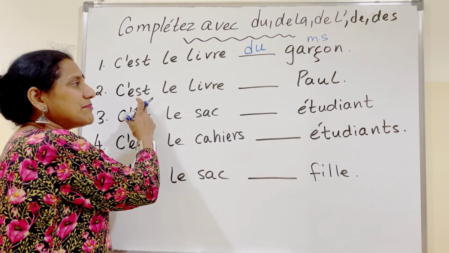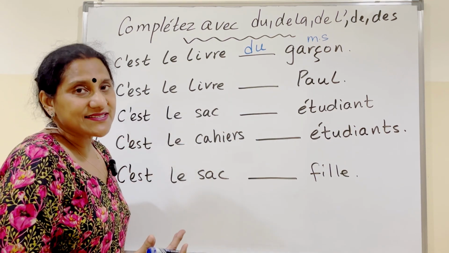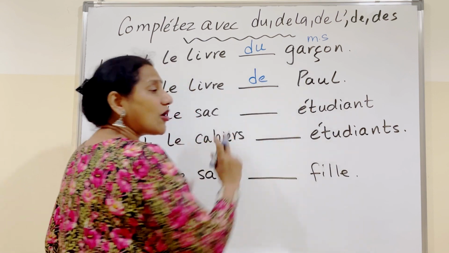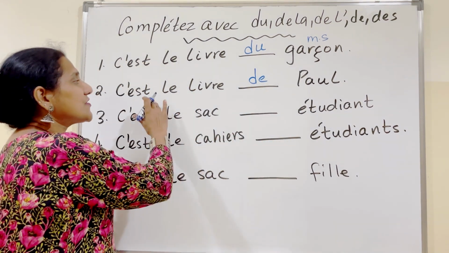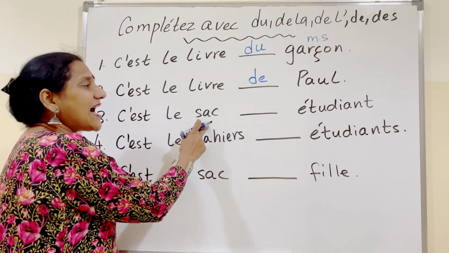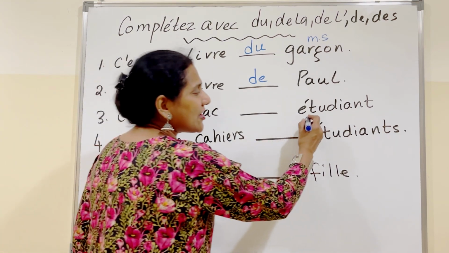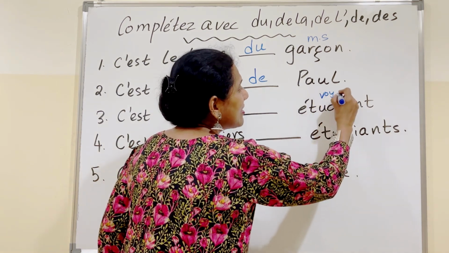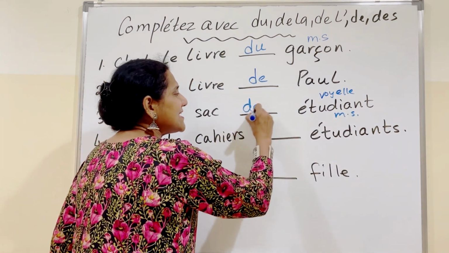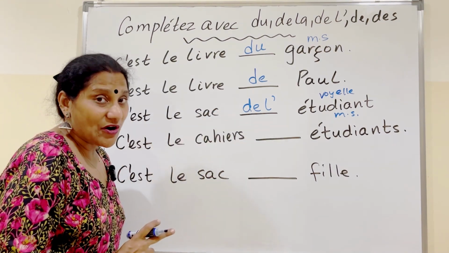Now we've taken the same example to understand this. C'est le livre dash Paul. This is the book of Paul. That is, this is Paul's book. So Paul is a proper noun. So we cannot say of the Paul. We have to say of Paul. So this is the textbook of Paul. C'est le sac dash étudiant. This is whose bag? The student's bag. Étudiant begins with a vowel and it's a masculine singular noun. So because it begins with a vowel, D-E-L apostrophe. C'est le sac de l'étudiant.